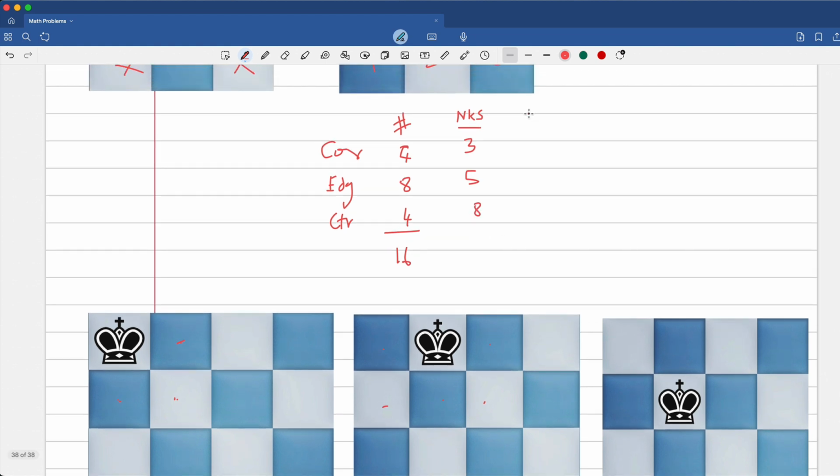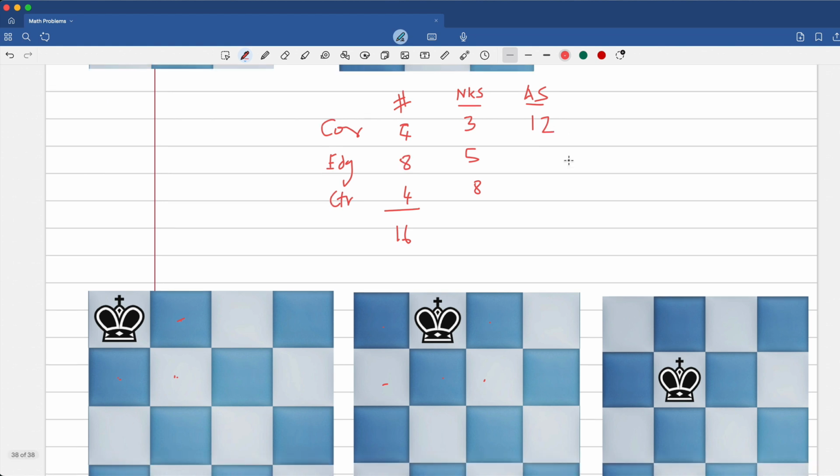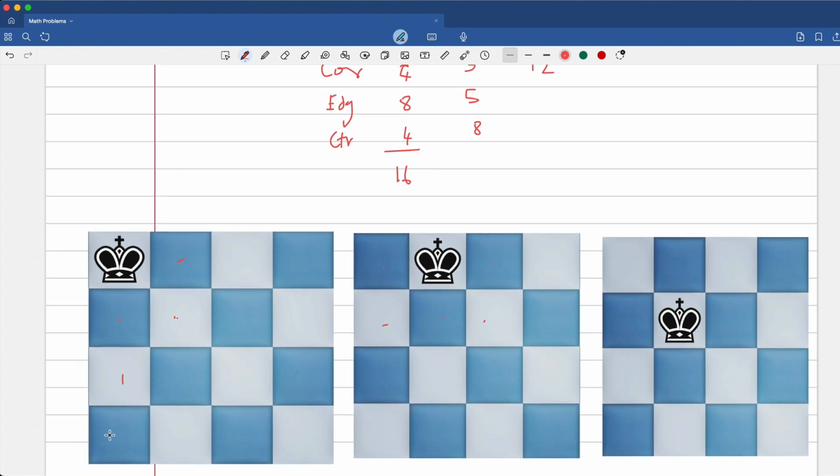And therefore, you can think of the number of available squares for the white king when the black king is placed in the corner as 16 minus 3 minus 1, because the king is also there, so it's minus 4. So in other words, there are 12 possible places. Can we just check that? Yes. 1, 2, 3, 4, 5, 6, 7, 8, 9, 10, 11, 12.